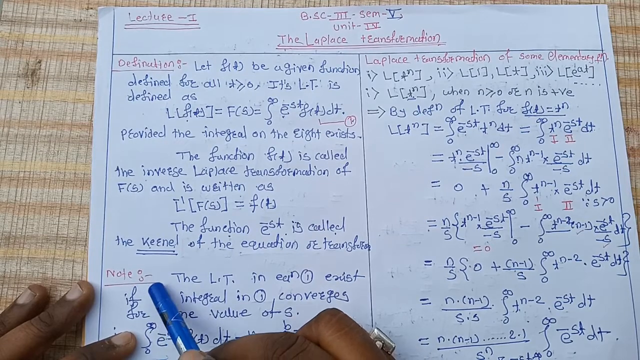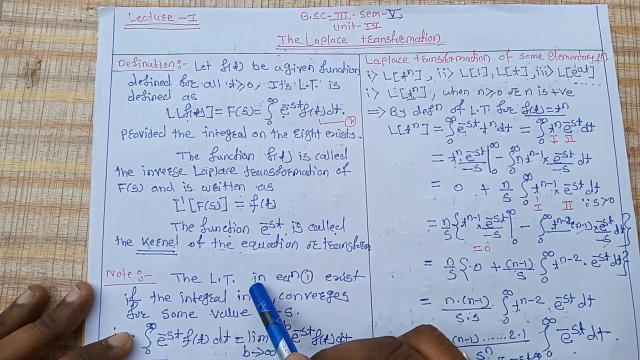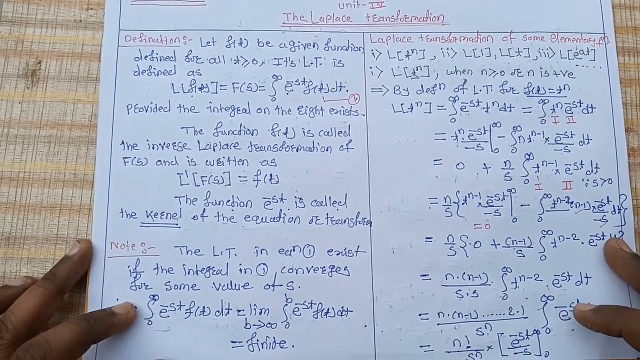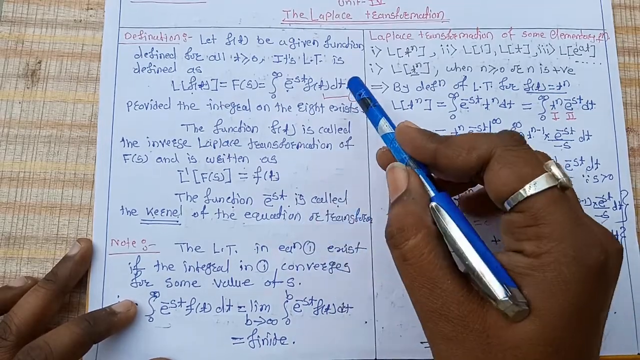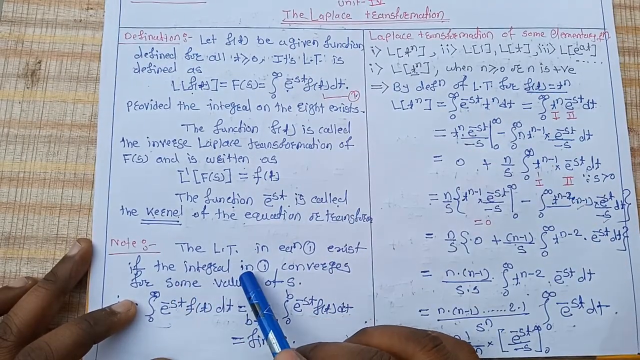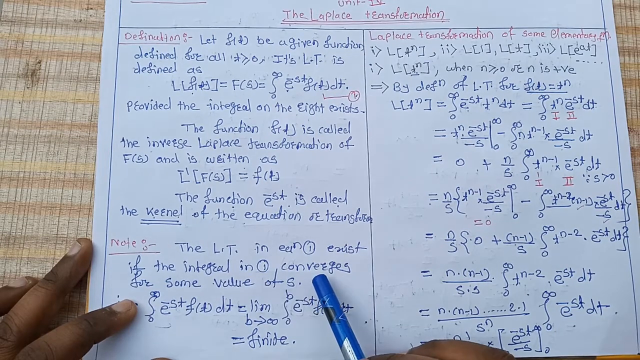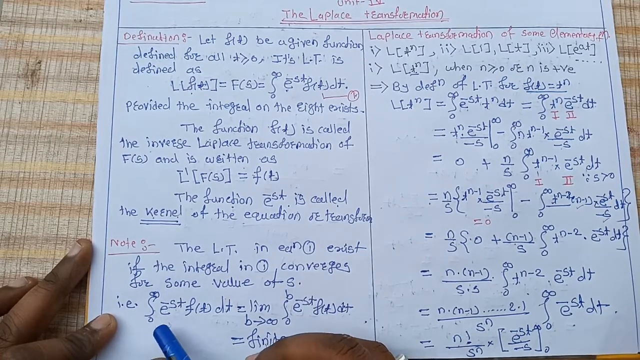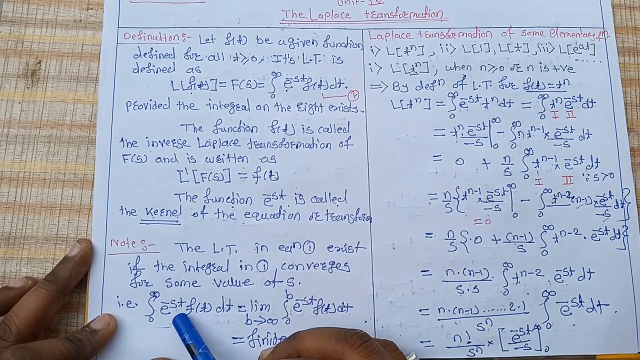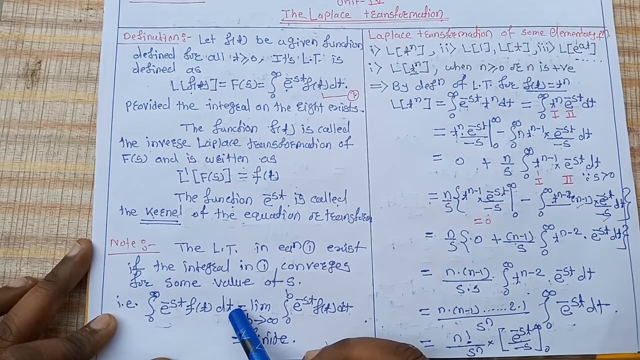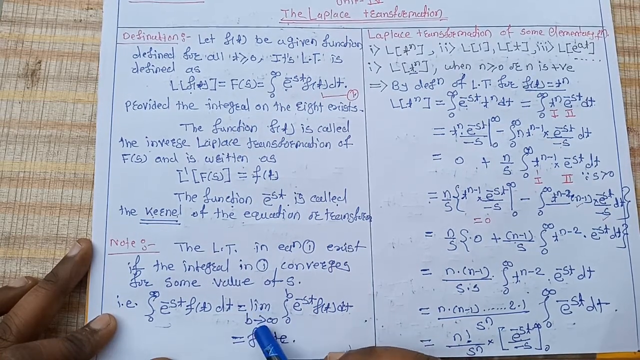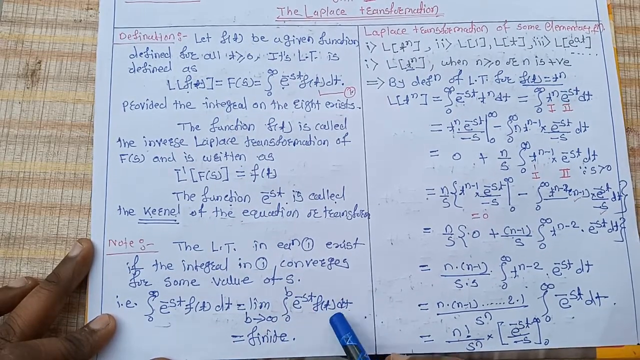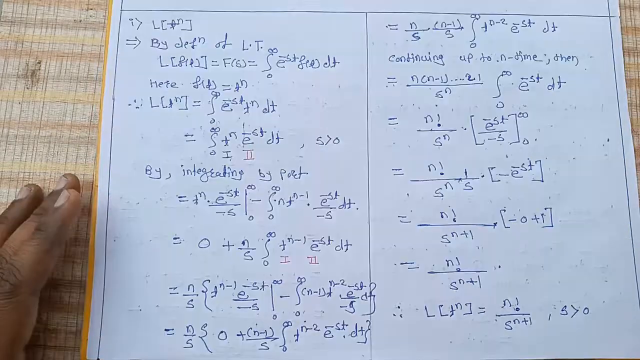Note. The first note is that the Laplace transformation in equation number 1 exists if the integral in equation number 1 converges for some value of s. That is, the integral from 0 to infinity of e^(-st) f(t) dt is equal to the limit as b tends to infinity of the integral from 0 to b of e^(-st) f(t) dt, which is finite.